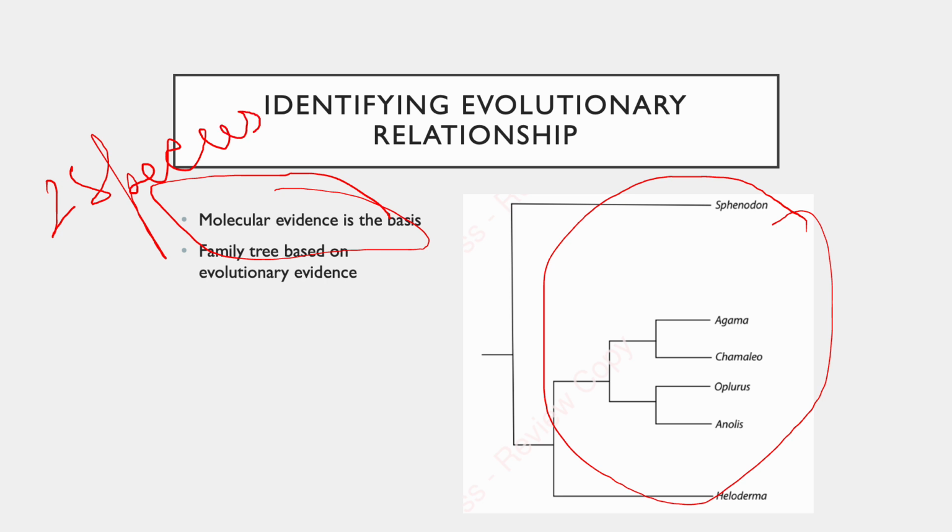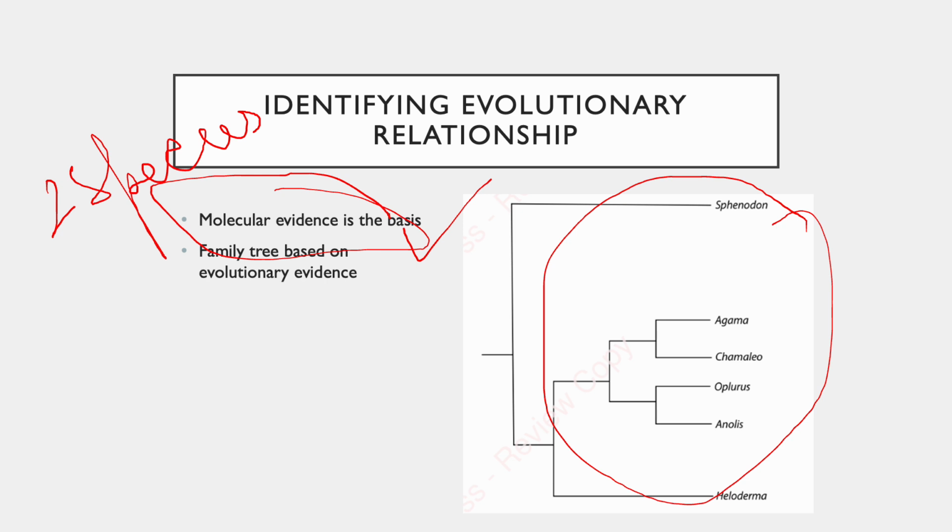So the thing that works the best in this is the molecular evidence. And when I'm talking about the molecular evidence here, we are talking about DNA sequencing, how much similarity there is in their DNA sequences, how much similarity is in the kind of proteins which are found, and that's where the analysis is done. The family trees which are made are based on this molecular evidence about DNA and about how the entire analysis is there.